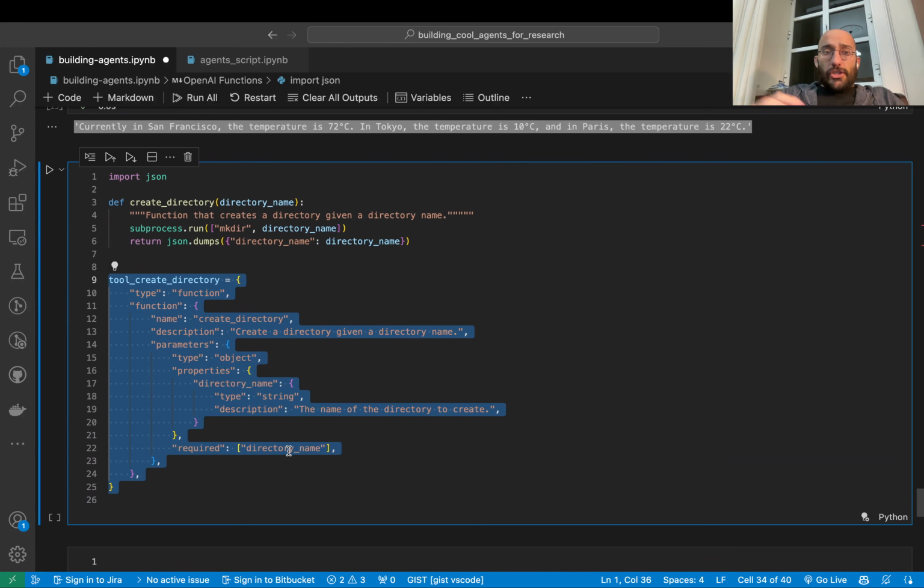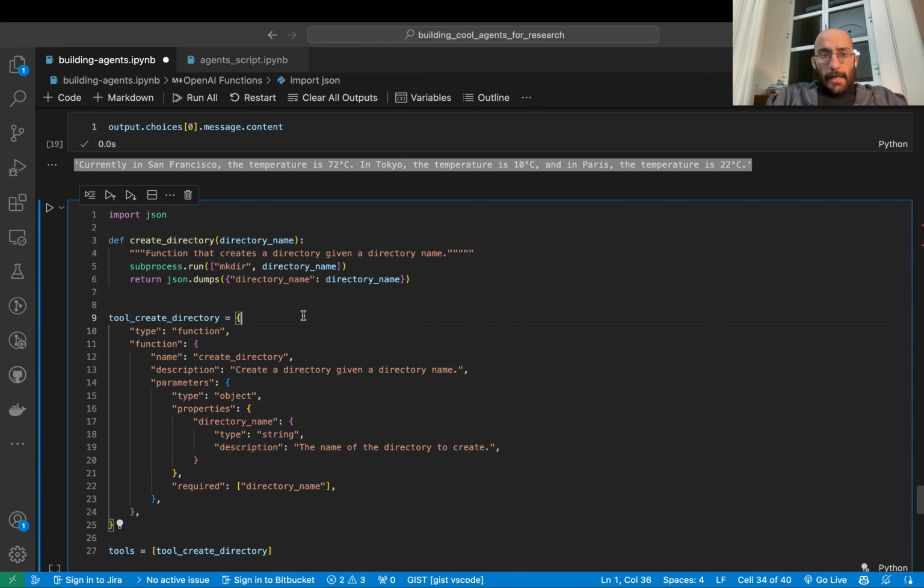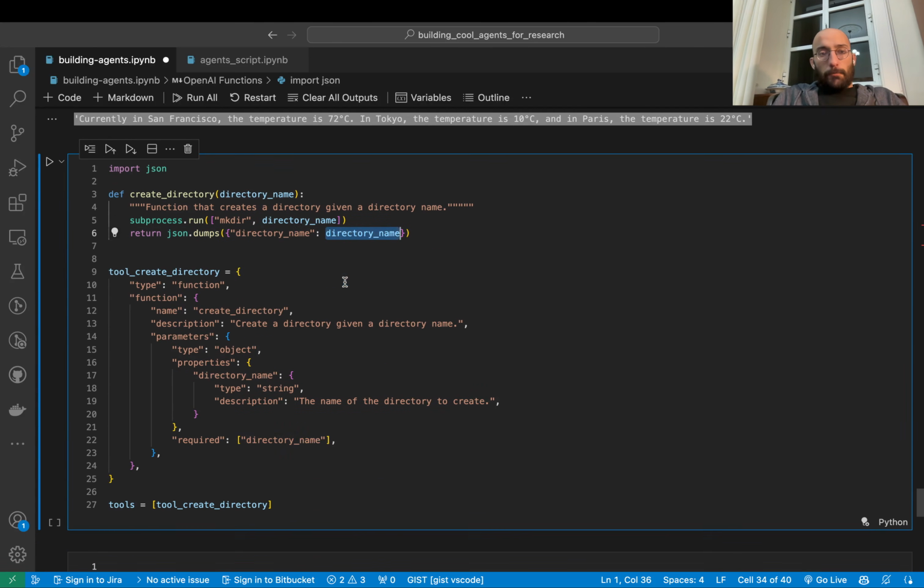So what I'm doing here is just setting it up in the proper way for OpenAI function calling. I have a function, create directory, and all that I had to do was give it an output to return when I call the function, because before I was just creating the directory, but now I'm saying json.dump and it will just return the directory name.